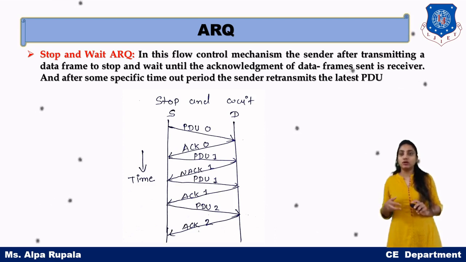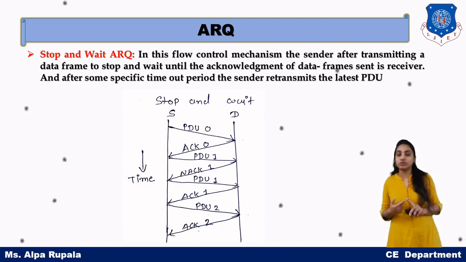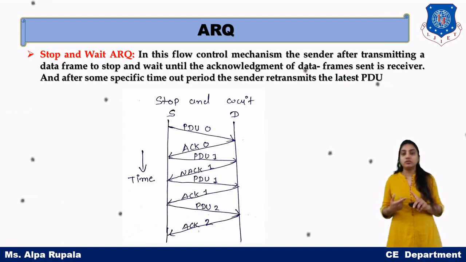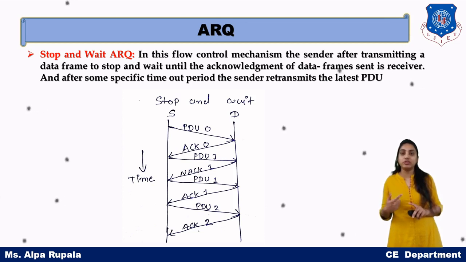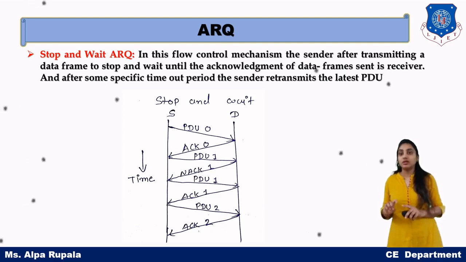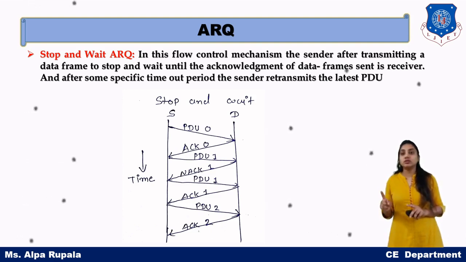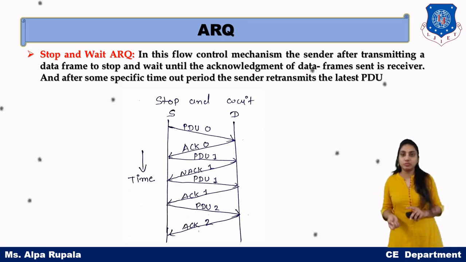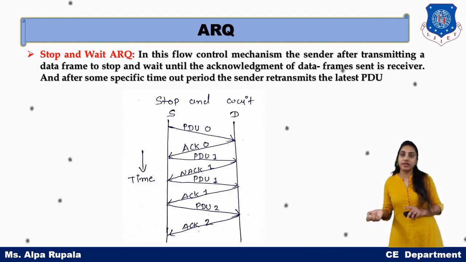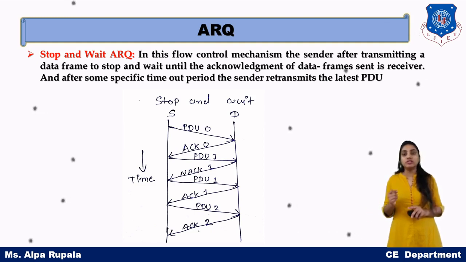So there are 3 errors. Suppose the first error is that the PDU is lost. So the destination will wait for some period of time. And if in that period of time it is not getting any data, then it will send the retransmission request to the sender. Next, suppose the received data is corrupted, okay, a damaged PDU. If the destination receives the data with an error, then it will send the negative acknowledgement to the sender. So it will send the same data again.